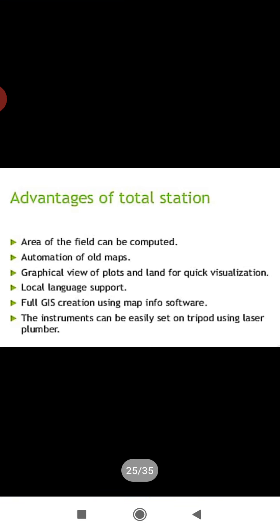These are very useful advantages in the field, and some of the advantages I have listed here. The area of the field can be computed, automation of old maps, graphical view of plots and land for quick visualization, local language support, full GIS creation using map info software. The instruments can be easily set on a tripod using lesser plumbing. So these are a few advantages of the total station.